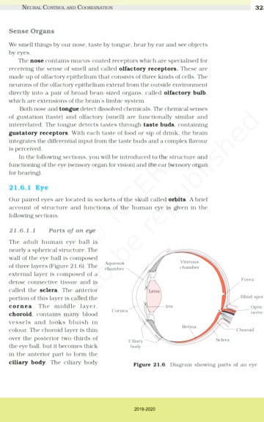2.1.6.1.1 Parts of an eye. The adult human eyeball is nearly a spherical structure. The wall of the eyeball is composed of 3 layers. Figure 21.6. The external layer is composed of a dense connective tissue and is called the sclera. The interior portion of this layer is called the cornea.